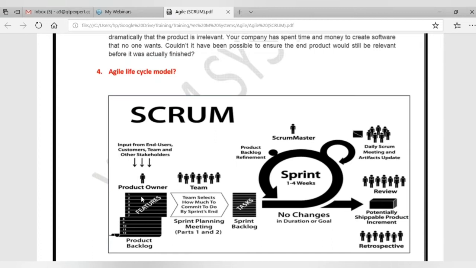If he doesn't prioritize, the development team cannot understand which requirement needs to be developed first and which later. To avoid that confusion, he keeps all the requirements in sequence, and that list of prioritized requirements is called the product backlog. So the product owner prepares the product backlog here. Clear?